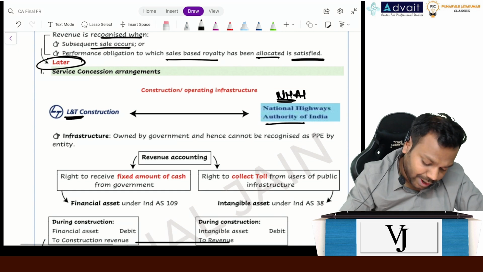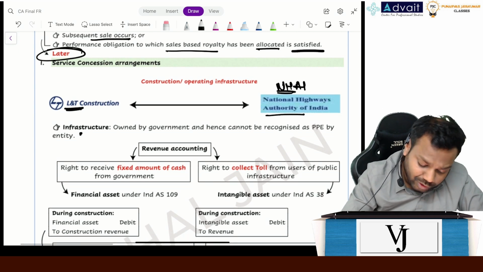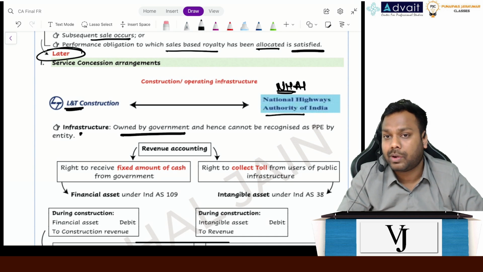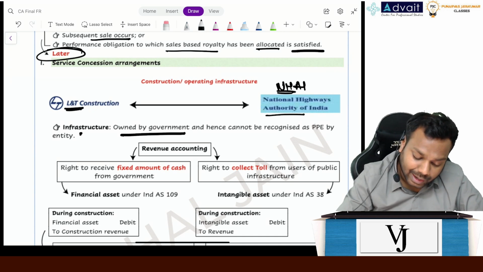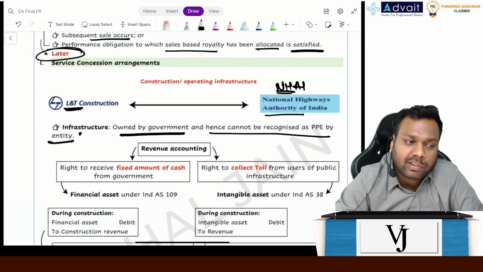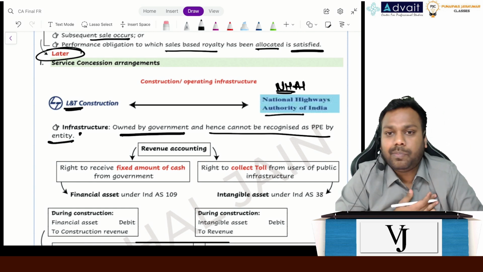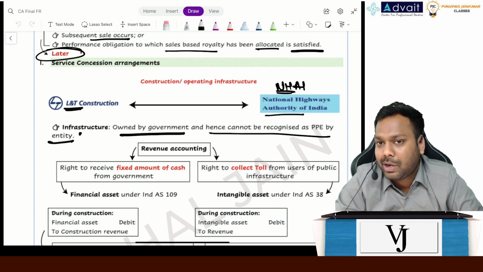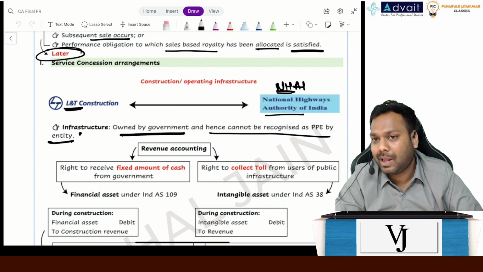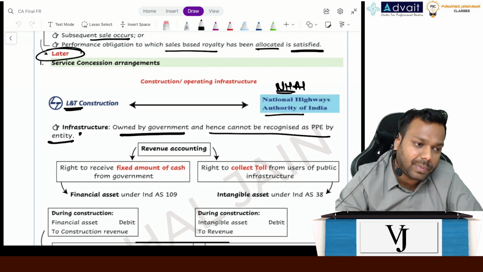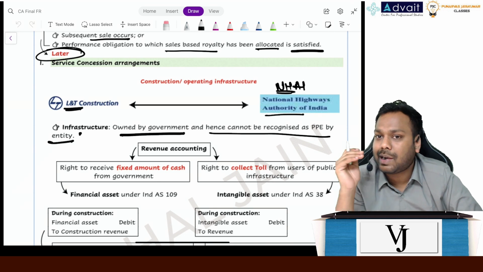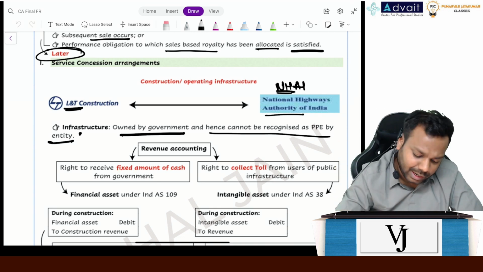Now what happens? The infrastructure will be owned by the government. It will not be owned by the private player, and hence cannot be recognized as PPE by the entity. One student asked me in the last batch, sir, this is built by me, how can the government own it? Tell me, do you control that? Even if Adani has built an airport, can Adani say I control this airport? No, that is controlled by the government of India.